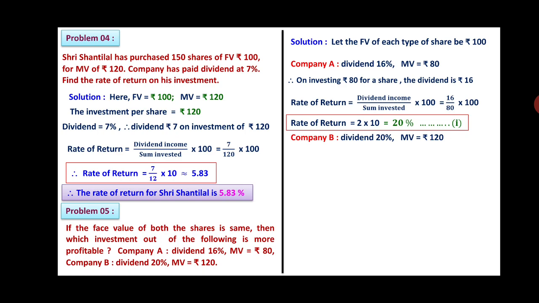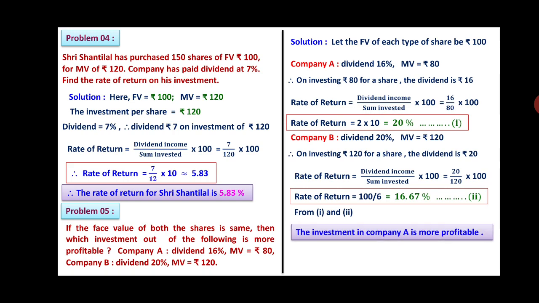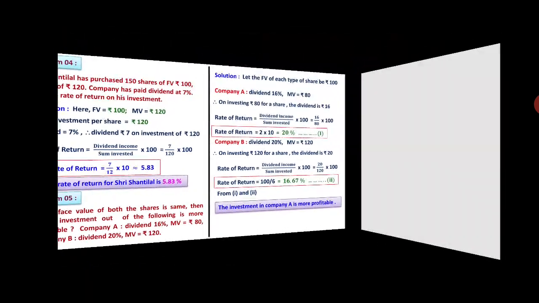For company B, dividend is 20% and market value is rupees 120. So on investing rupees 120 for a share, the dividend is rupees 20. The rate of return will be equal to dividend income upon sum invested into 100. 20 upon 120 into 100. 0 0 goes, 2 ones are 2, 2 sixes are 12. So here you are getting rate of return is equal to 100 upon 6, that is 16.67%. Equation 2. From 1 and 2 you will come to know that rate of return in company A is better. Therefore the investment in company A is more profitable.